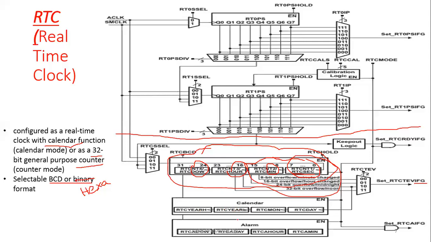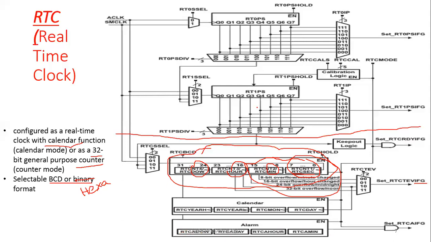Similarly we have RTC alarm modes. You can set the alarm by using this system. The alarm uses minutes, hours, day and day of the week. Day of the week is 0 for Sunday, 1 for Monday, 2 for Tuesday. Like that you can arrange the days, 0 to 6, from Sunday to Saturday. Like that you can set the values here.